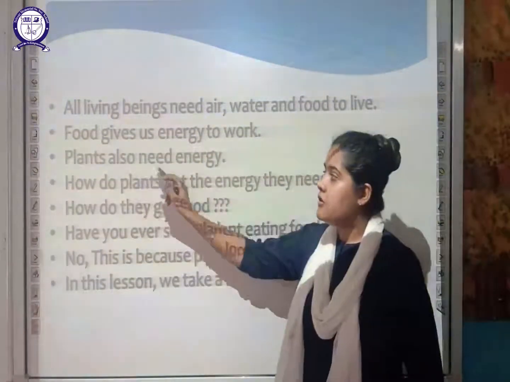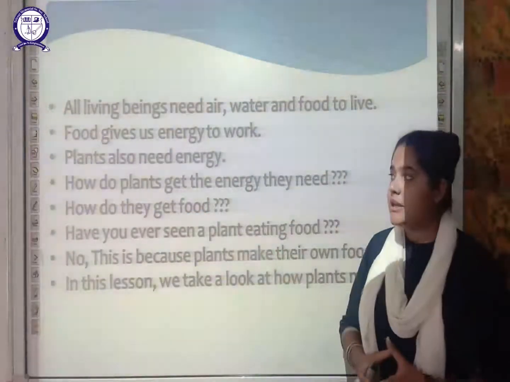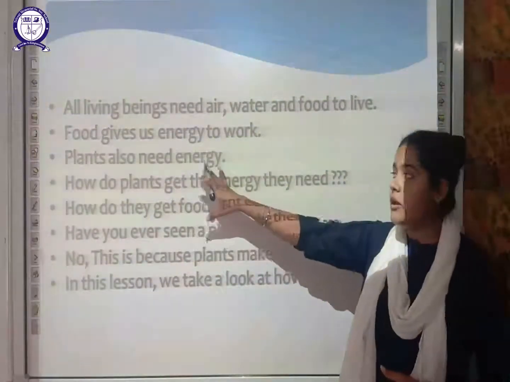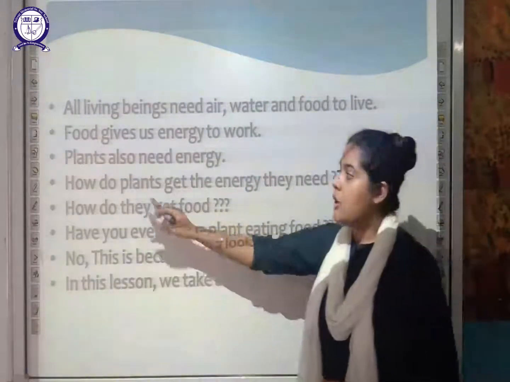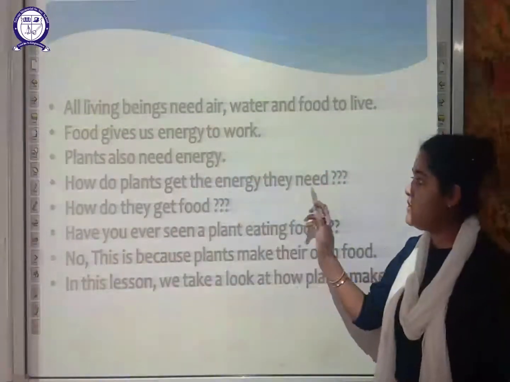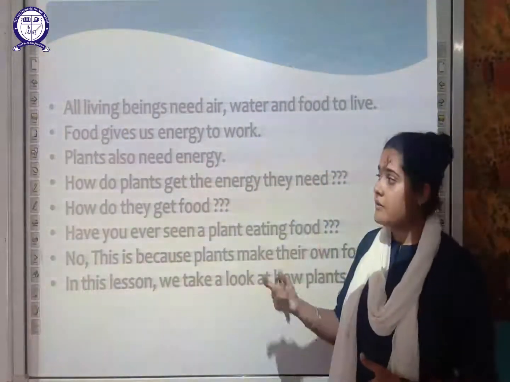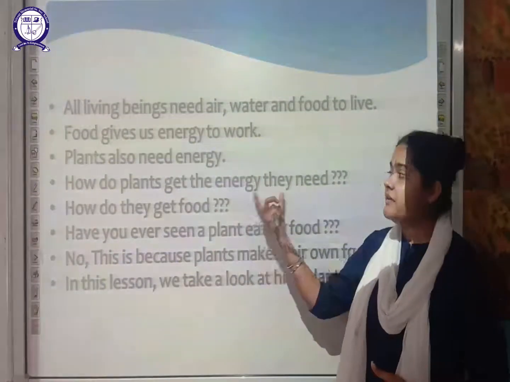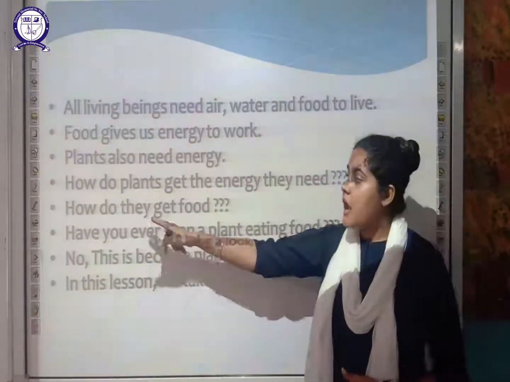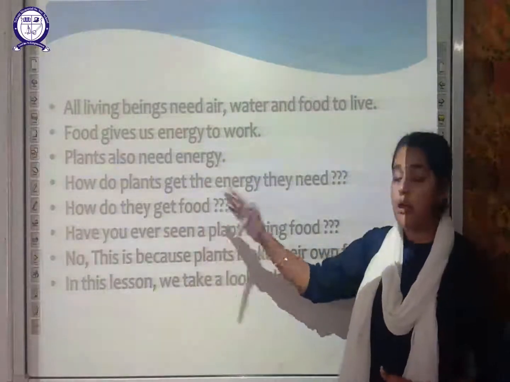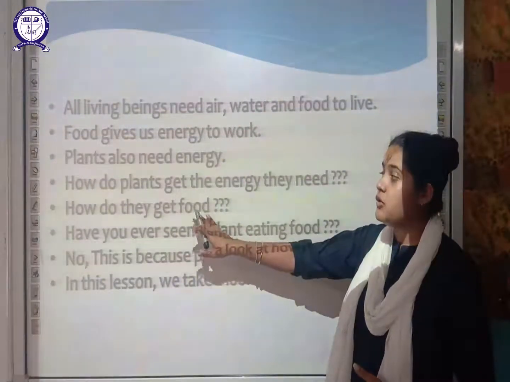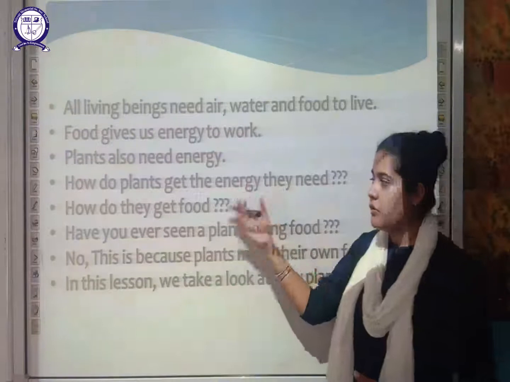Plants also need energy, as we all need energy. Plants also depend on energy for doing their work. So how do plants get the energy they need? The first question that arises is how do these plants get the energy? The second is how do they get the food, so that they can obtain energy out of it?